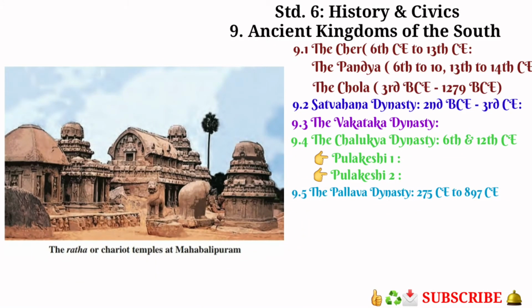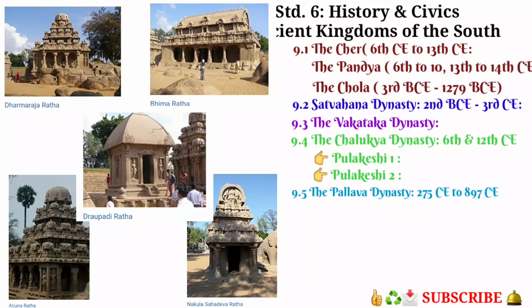Yes, let's have some information about Ratha temples. These are called Pancharathas or 5 Rathas, as well as Pandava Rathas. Okay, students, Pandava Rathas is a monument complex at Mahabalipuram on the Coromandel coast of the Bay of Bengal. Yes, students, where is it situated? It is situated on the Coromandel coast of the Bay of Bengal in Kanchipuram district of the state of Tamil Nadu. Do not forget, students.